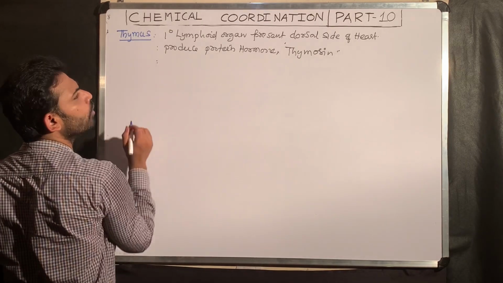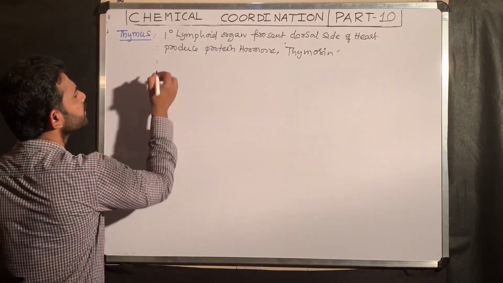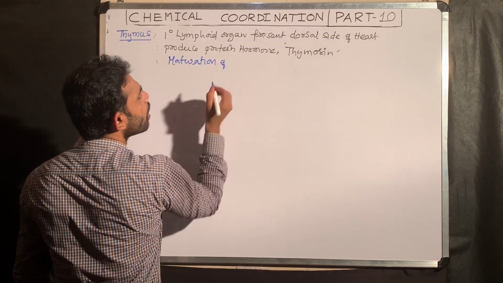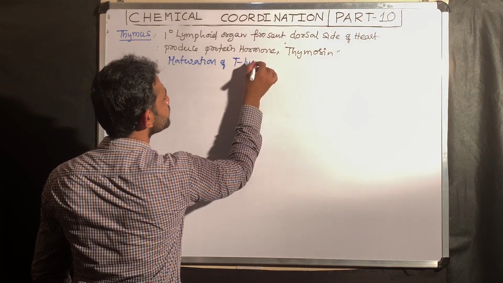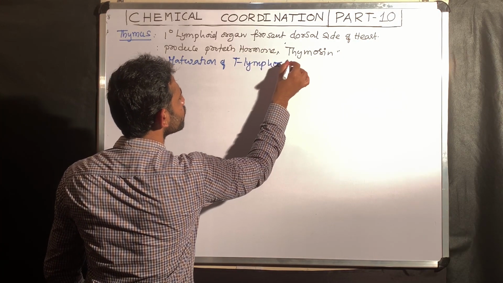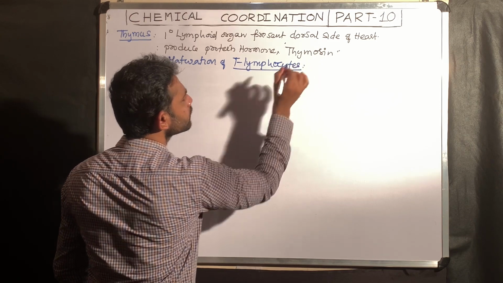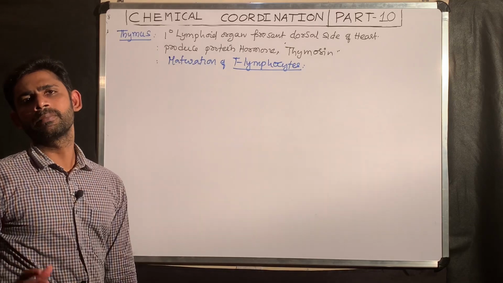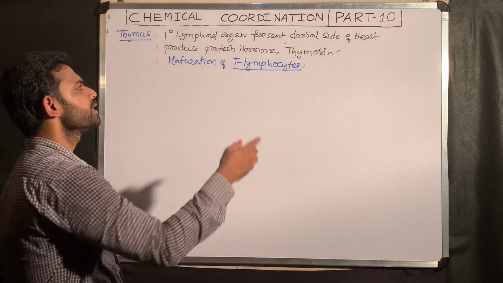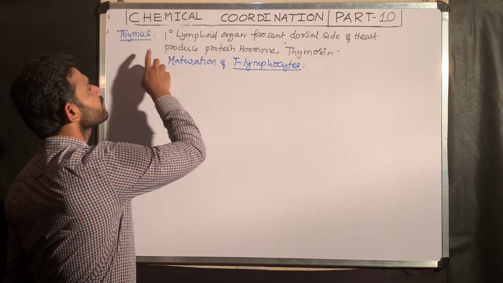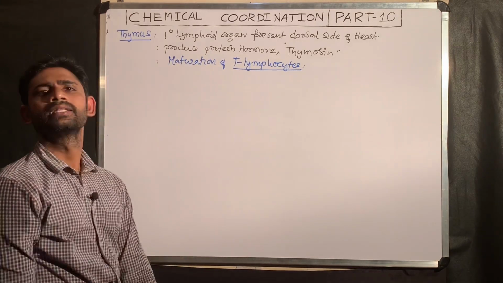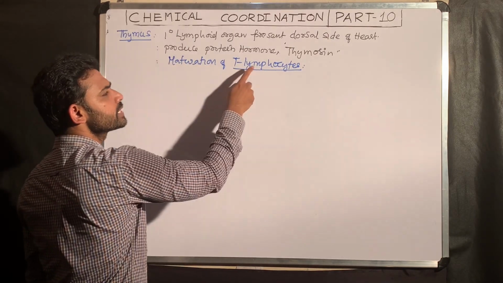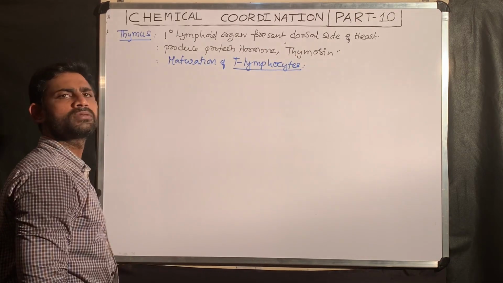This hormone is responsible for maturation of T lymphocytes. As we know, all blood cells are produced in the bone marrow, but after production, maturation occurs in different areas. T lymphocytes mature in the thymus. That is why T stands for thymus. So in the thymus, T lymphocytes mature under the influence of the hormone thymosin.